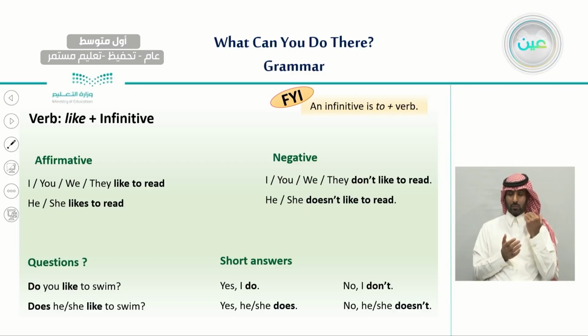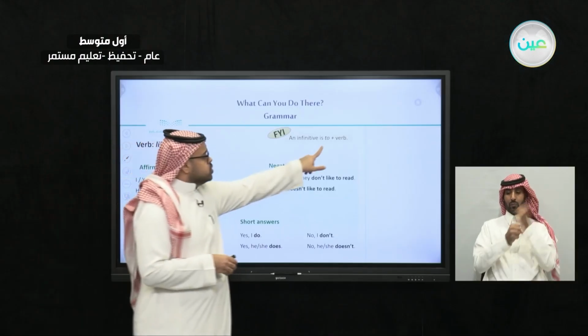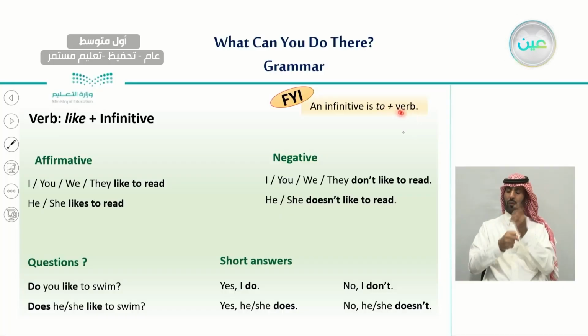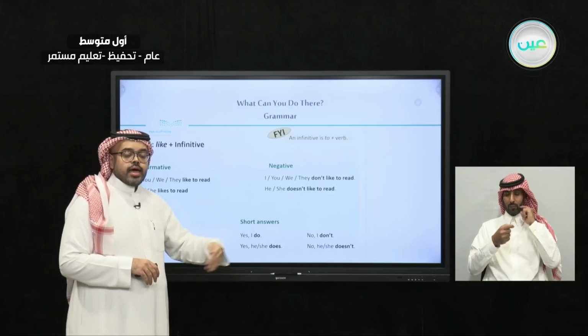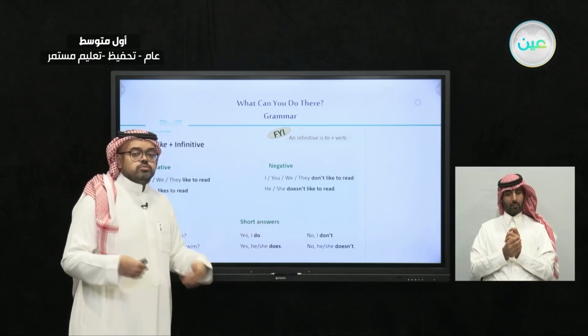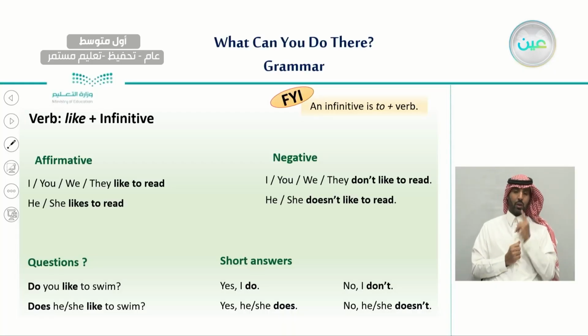So this is how we can use the infinitive in a sentence. And what exactly do we mean by the infinitive? Infinitive is to plus a verb, any kind of verb. So we use like and we use to and a verb. And why are we using these? We are using them to express what we like. So whether in an affirmative sentence, I like to read, or in negative sentences, I don't like to read, we use them to express what we like.